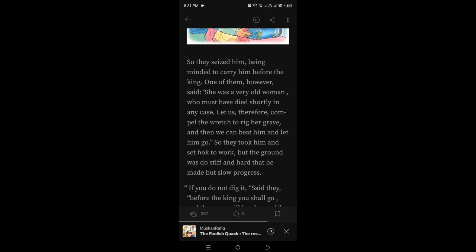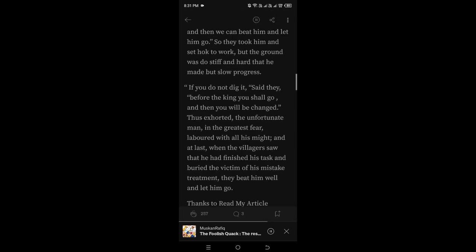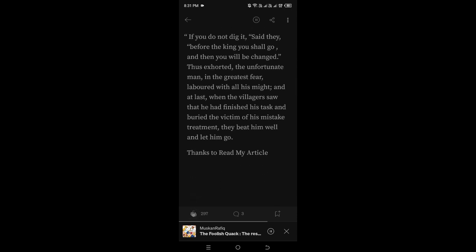One of them, however, said, "She was a very old woman, who must have died shortly in any case. Let us, therefore, compel the wretch to dig her grave, and then we can beat him and let him go." So they took him and set him to work, but the ground was so stiff and hard that he made but slow progress. "If you do not dig it," said they, "before the king you shall go, and then you will be hanged." Thus exhorted, the unfortunate man, in the greatest fear, labored with all his might,